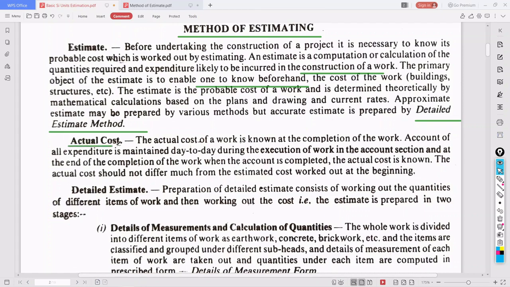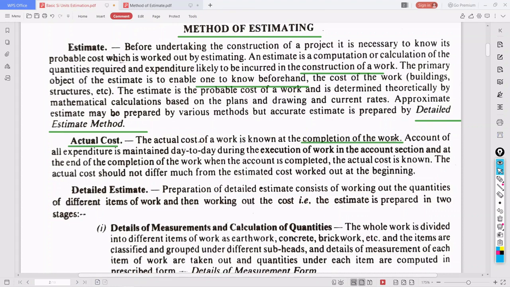So friends, see now actual cost. What is the actual cost? The actual cost of any project or any work is known at the completion of the work. It need not be the same as we estimated beforehand; it may vary.